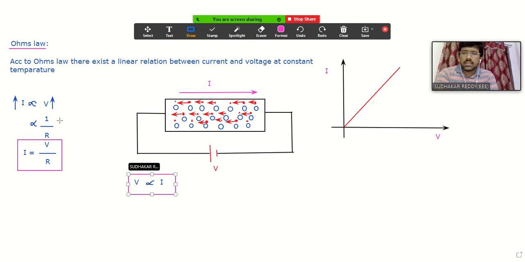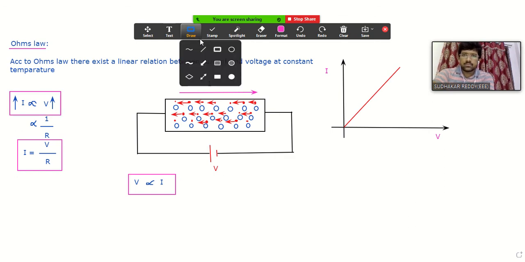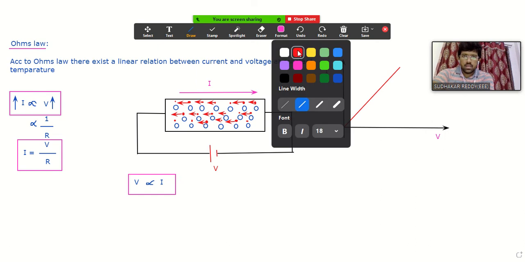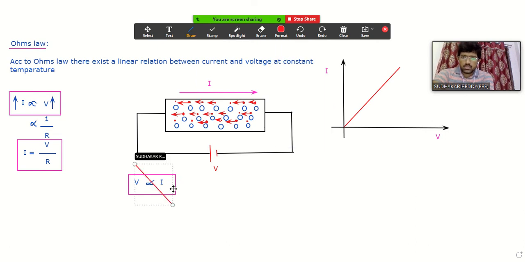That means it's not like mathematics. In mathematics, I can write A is directly proportional to B or B is directly proportional to A. Both are correct. But in engineering, it's not the same. In engineering, they are not always correct. So consider this example itself. I can consider current is directly proportional to V. But when it comes to voltage is directly proportional to I, that is not acceptable here. So very important observation: when it comes to Ohm's law, we need to write Ohm's law as I is directly proportional to V only. But when it comes to voltage drop, you can write that.